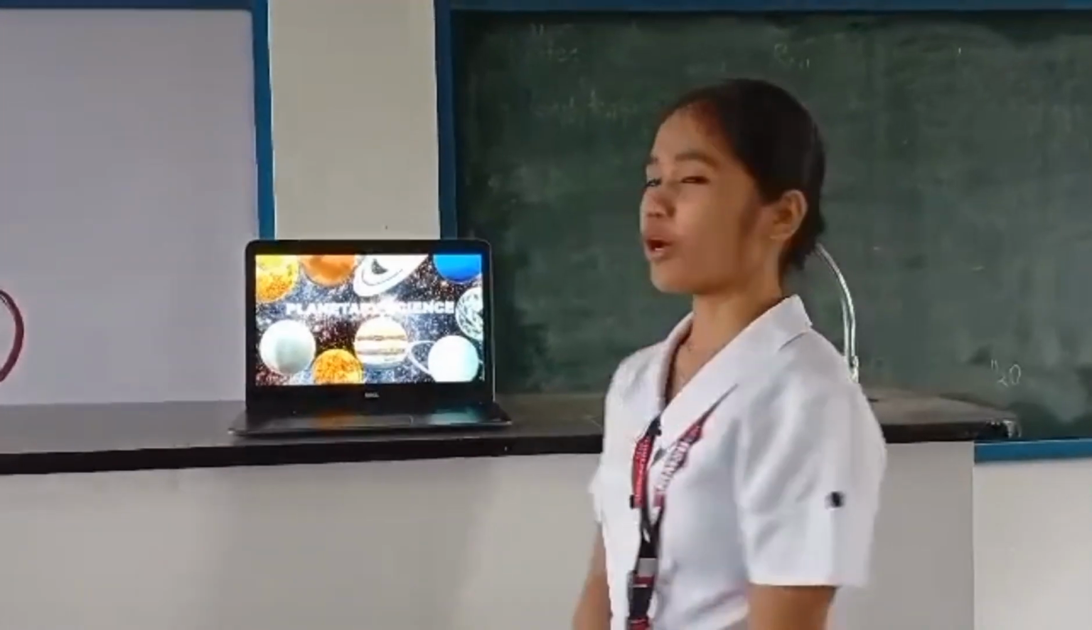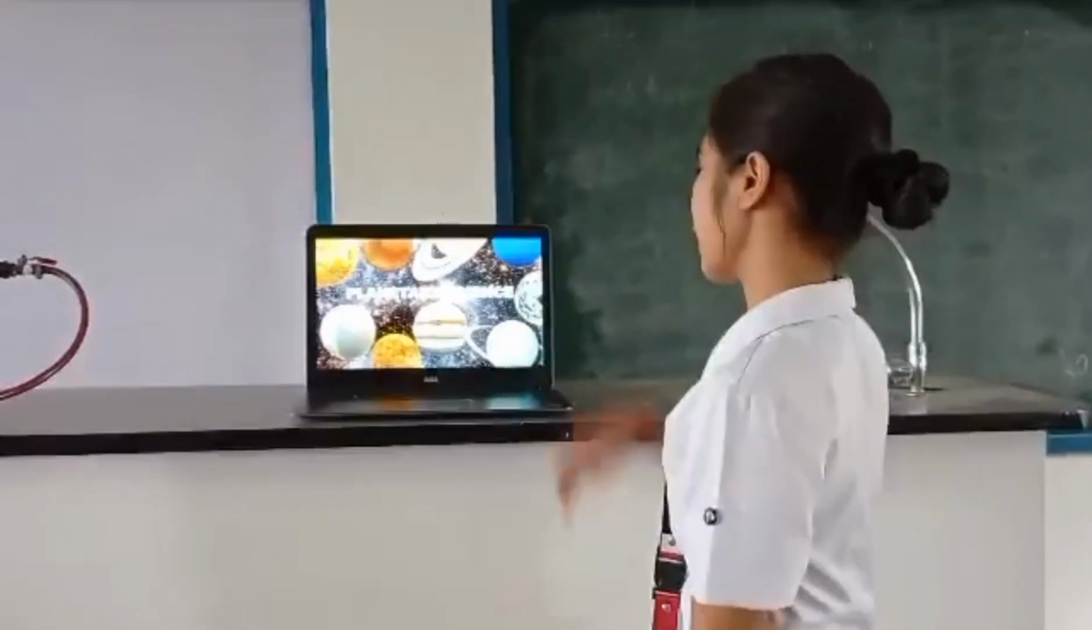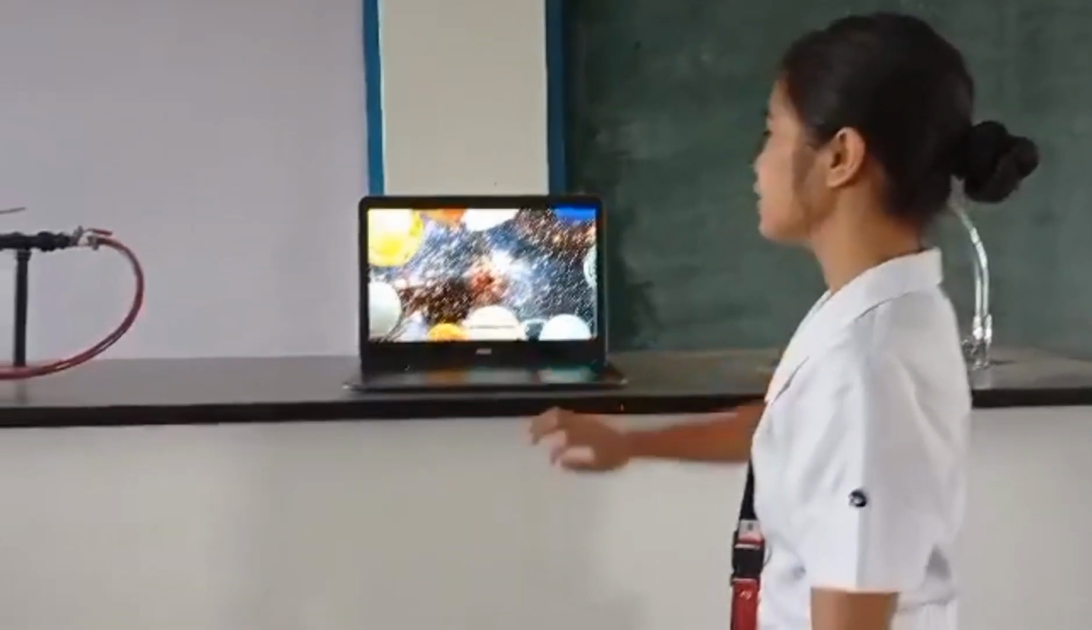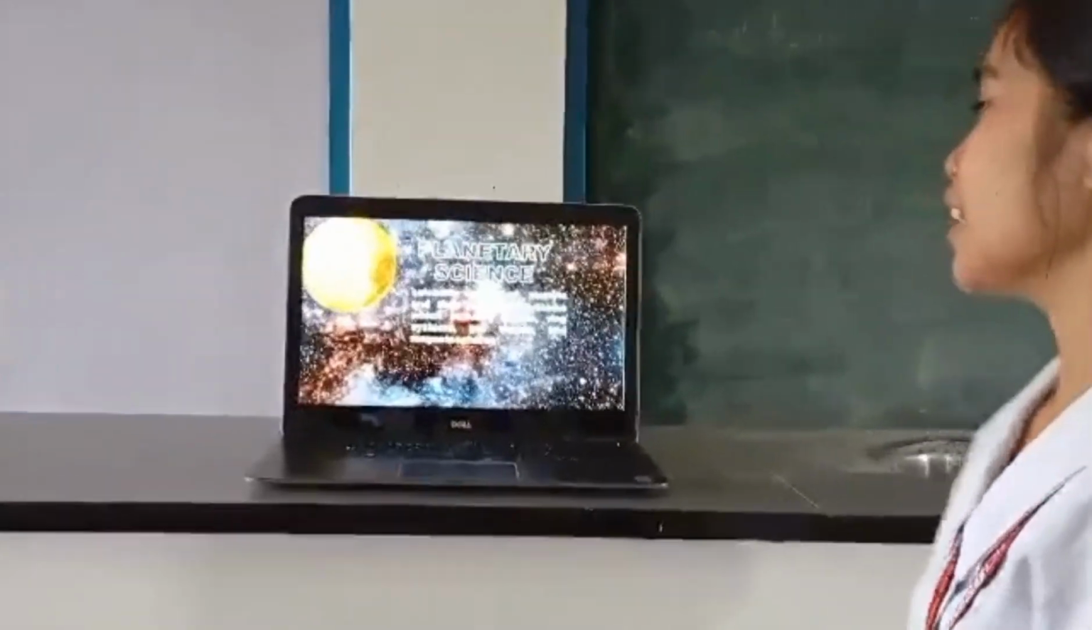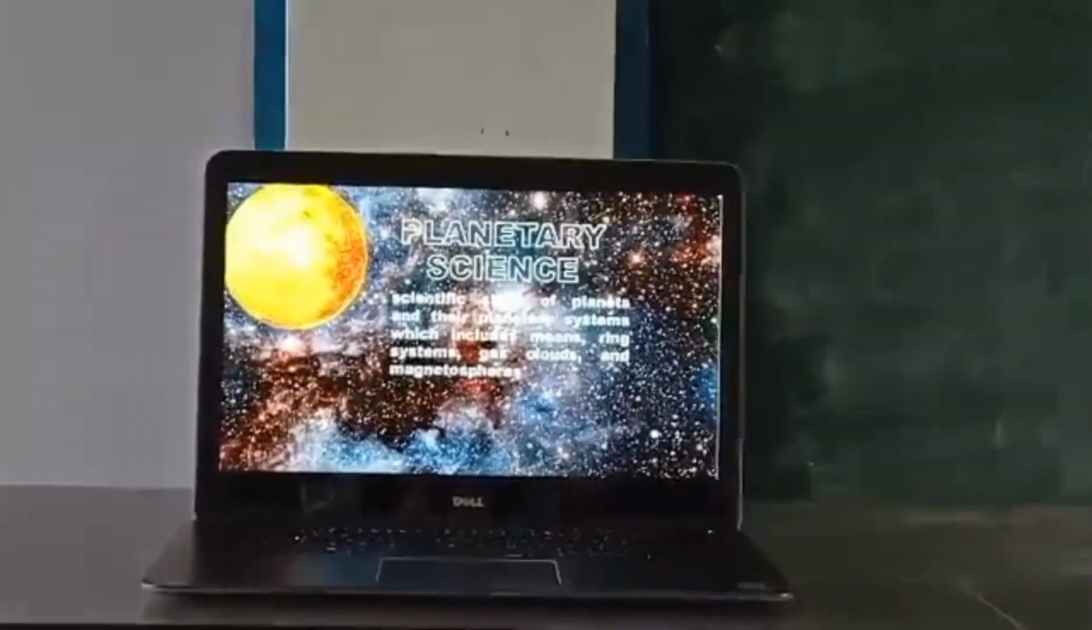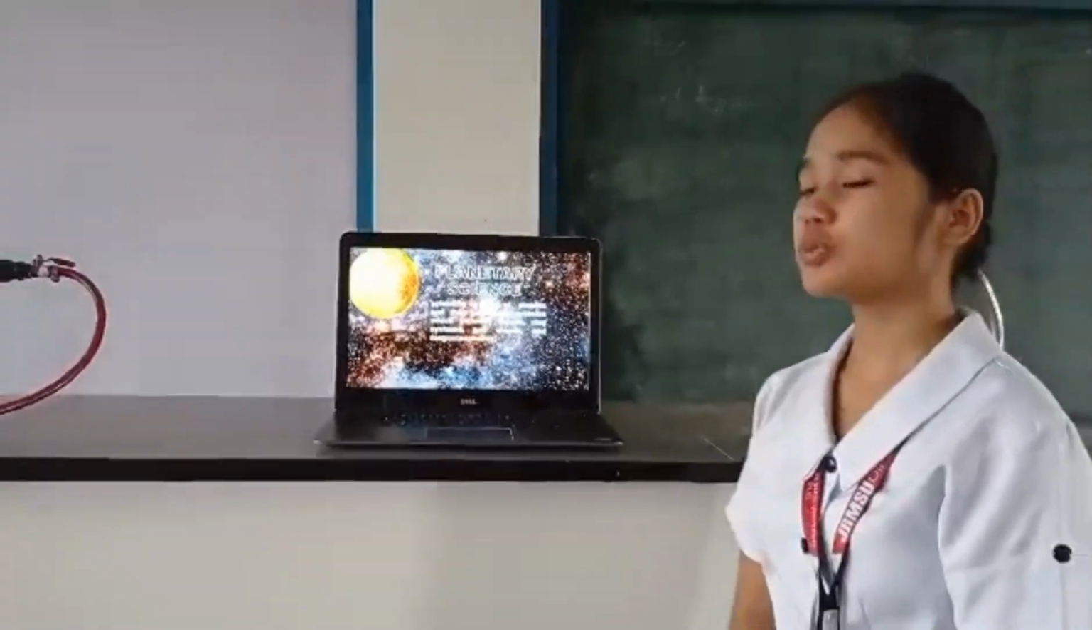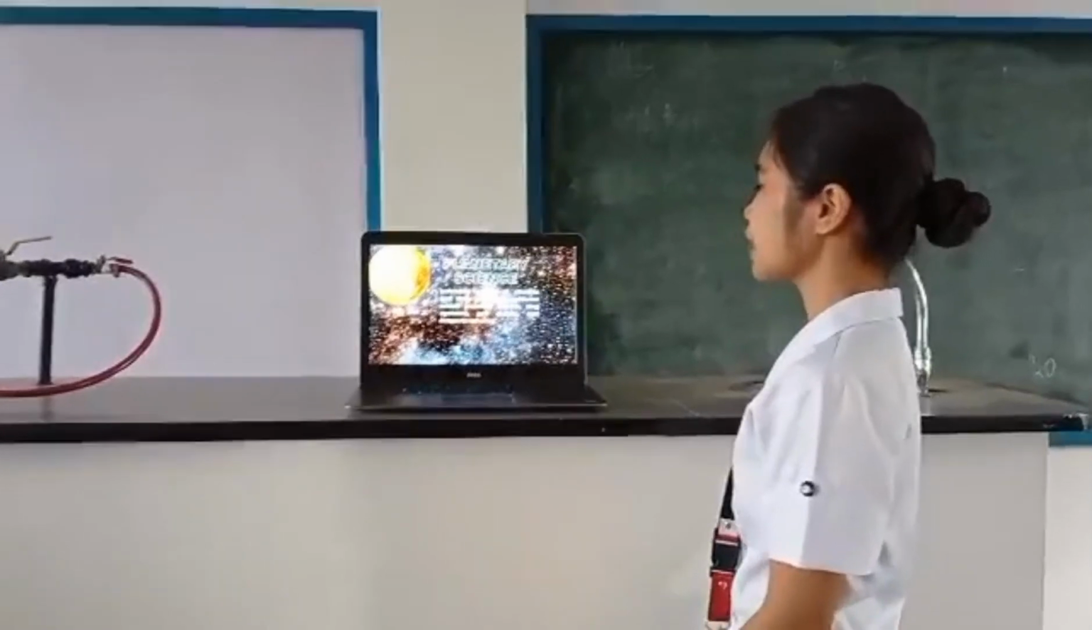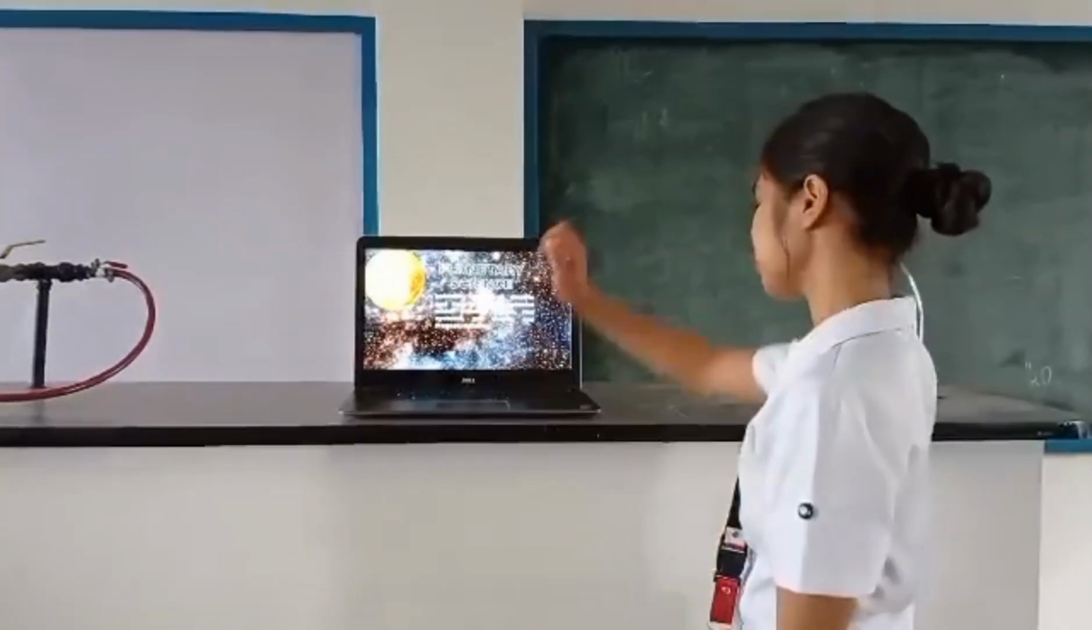So our report is all about planetary science. Planetary science is a scientific study of planets and their planetary systems, which includes moons, rings, systems, gas clouds, and magnetosphere.